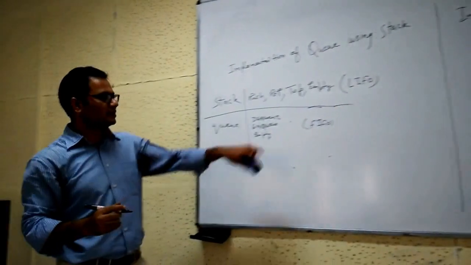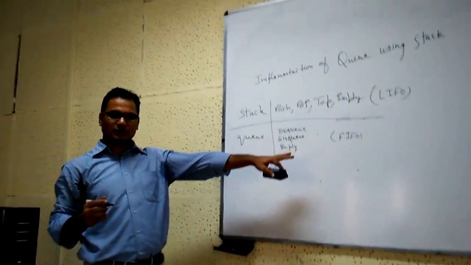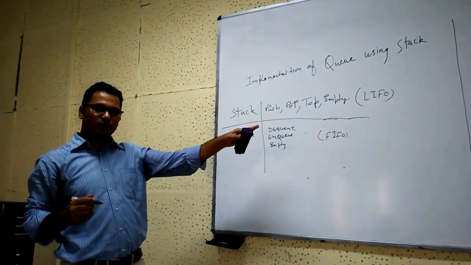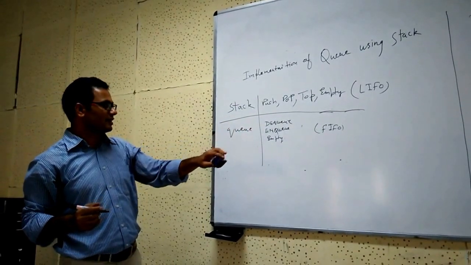We can observe this easily when we are taking a ticket at a reservation counter or going for movie tickets, or any other place where we maintain a queue.